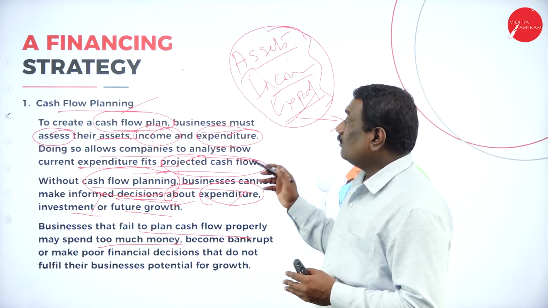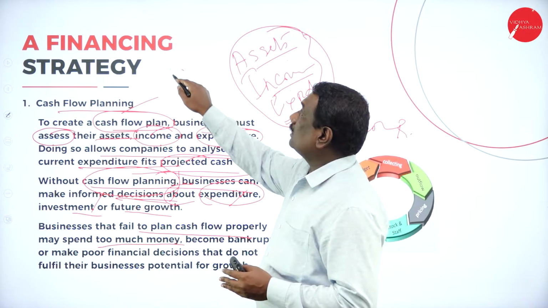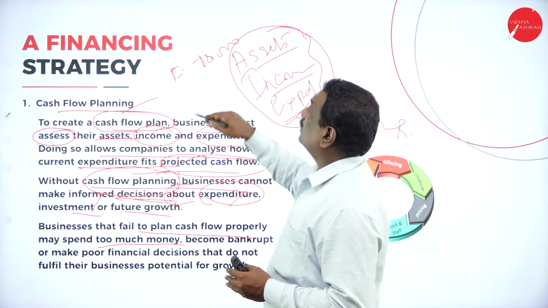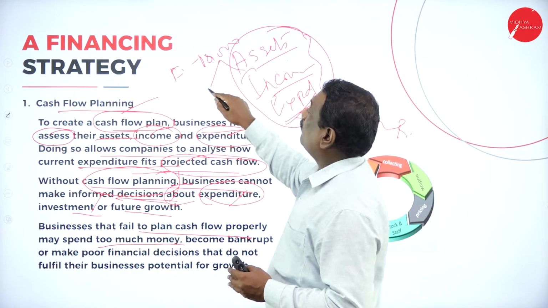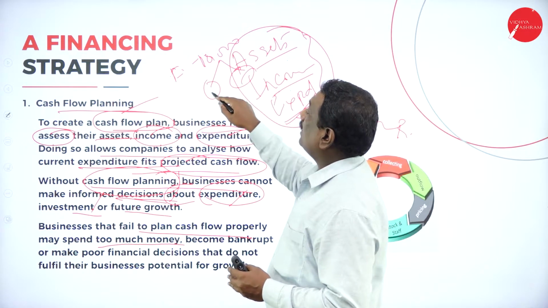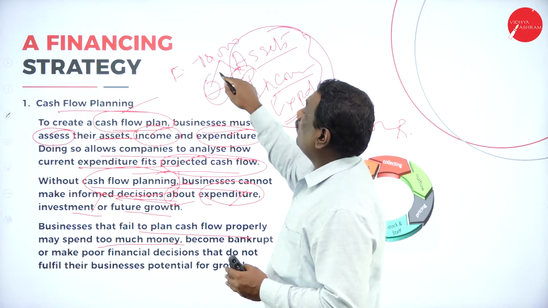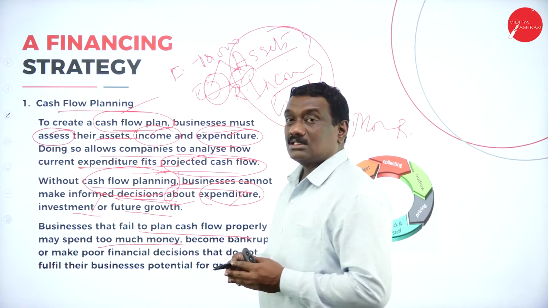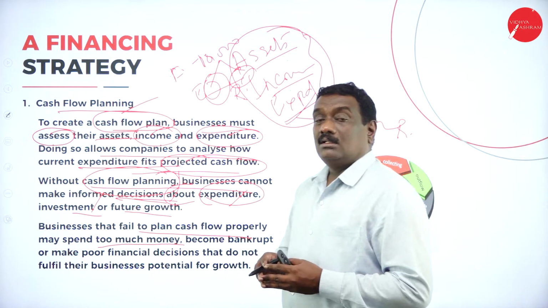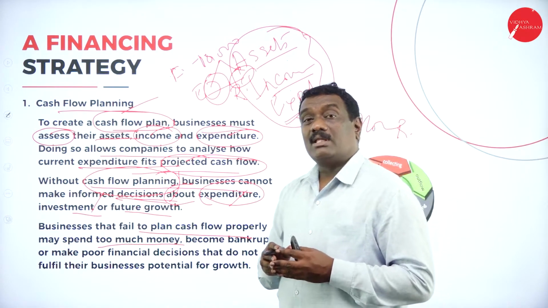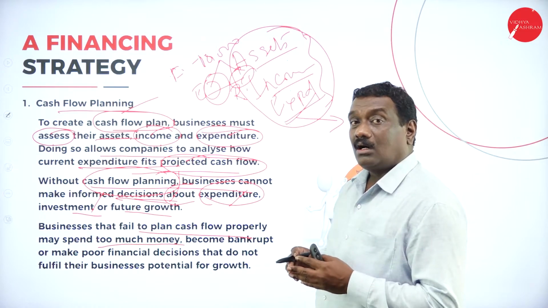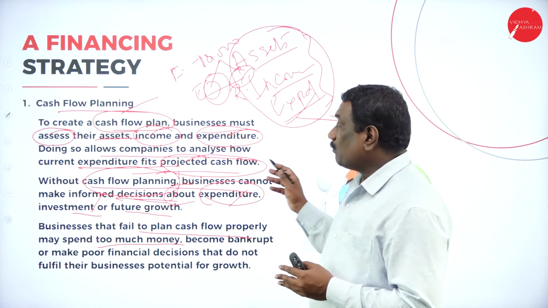Now, for example, if you take your own house, if your father is earning around 10,000 per month, then they need to do proper planning. In that planning, they'll come to know what the expenditures are and what the remaining amount left over is. So in that particular month, what will be the expenditures and how are you going to save some money for yourself out of this 10,000. So that proper planning has to be done.